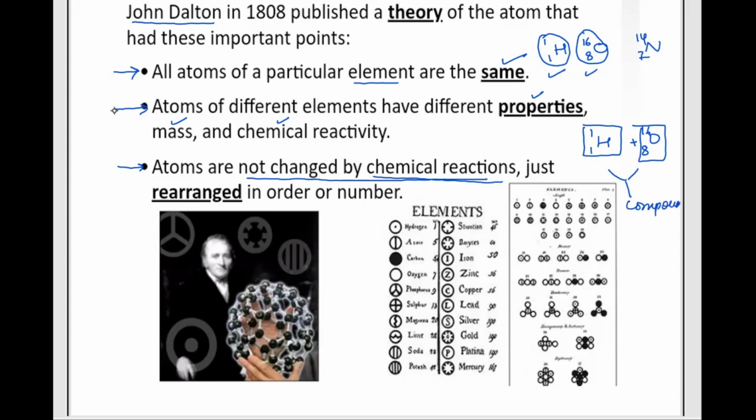This compound has different properties than hydrogen and oxygen, right? So when they undergo a chemical reaction, they form a new compound whose properties are different. Otherwise, we say atoms are not changed within an element, right?